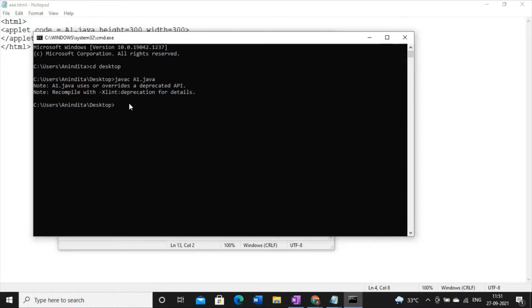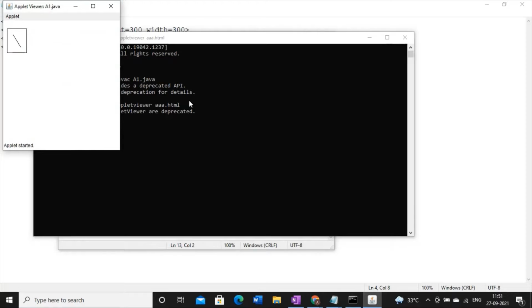Now, how to execute the applet code? For executing the applet code, you have to use one keyword, and the keyword is appletviewer. It means I want to view the applet. So the command is appletviewer space the HTML file name. The HTML file name is this one, AAA.html. So this is how you can execute your applet code, and don't try to maximize this one.